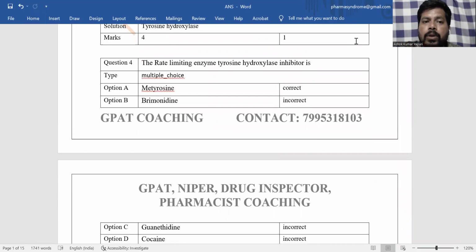And next, which drug inhibits the tyrosine hydroxylase enzyme? Here the options are metirosine, brimonidine, guanethidine, cocaine. As you know, cocaine is a local anesthetic as well as a CNS stimulant. And cocaine is the only local anesthetic that does not require co-administration of adrenaline to prolong the local anesthetic duration of action.